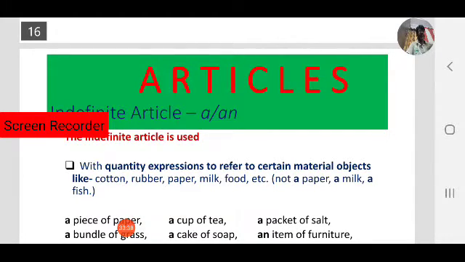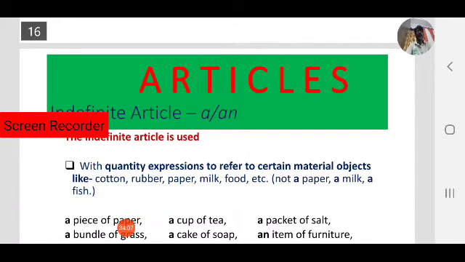So when we count them in quantity, then we use a or an based on the sound. Not a paper, a milk, a fish, because milk and fish are uncountable nouns.